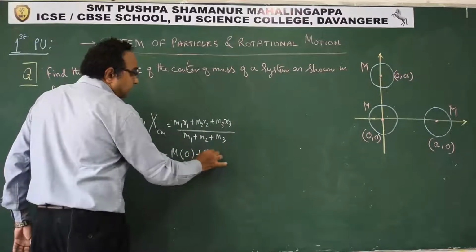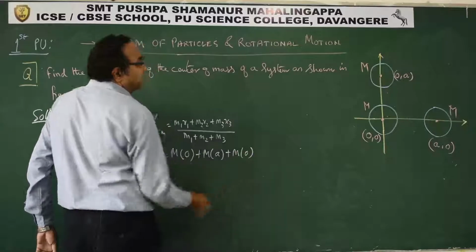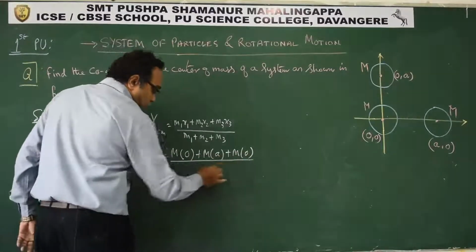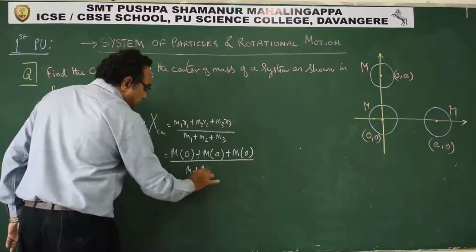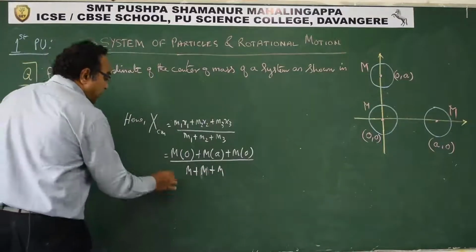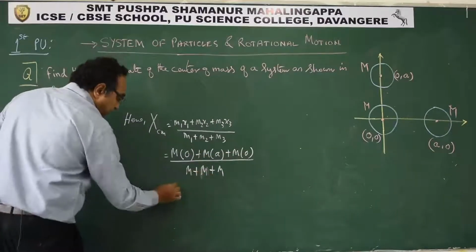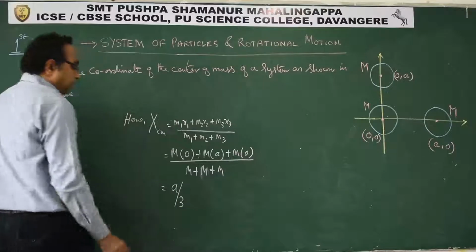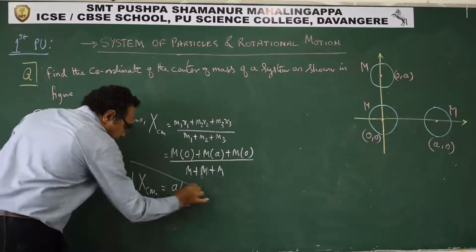For the second one it is a, and for the third one also it is 0, upon m plus m plus m. So this comes out as 0, this is 0, m into a by 3m, so it is a by 3. This is the x coordinate of center of mass.